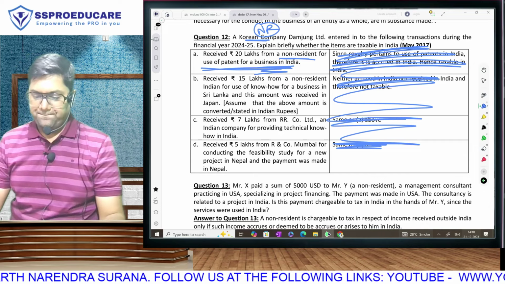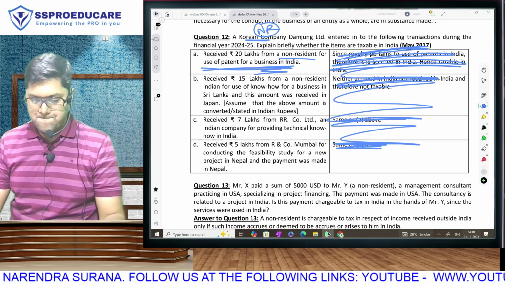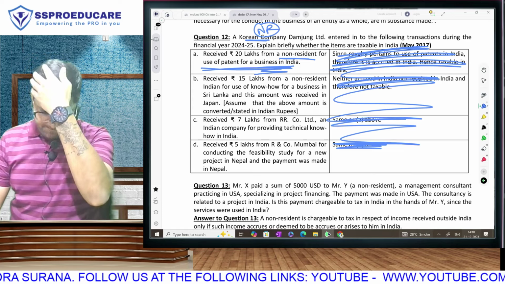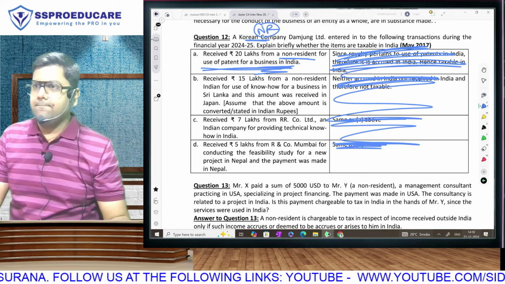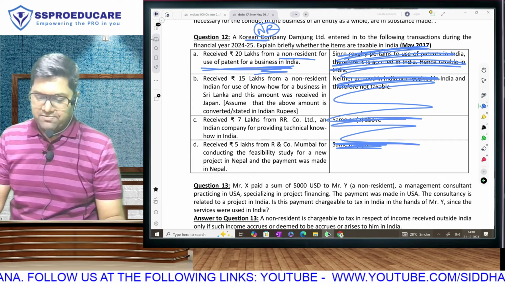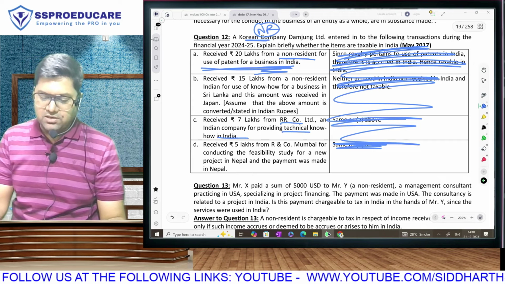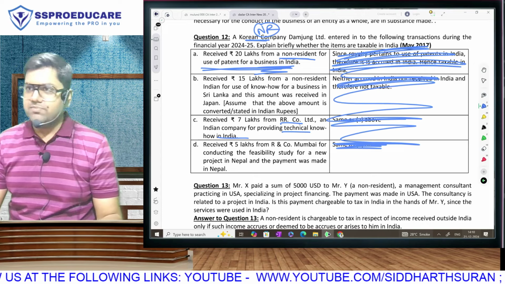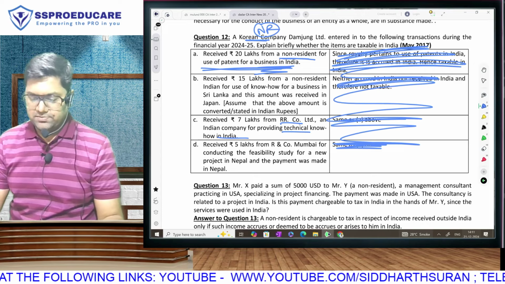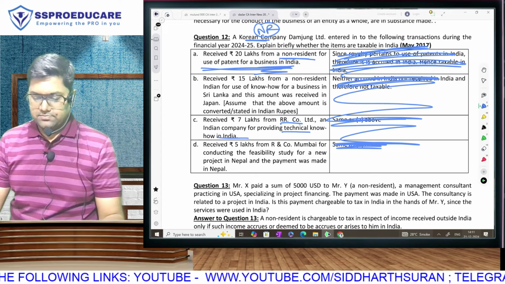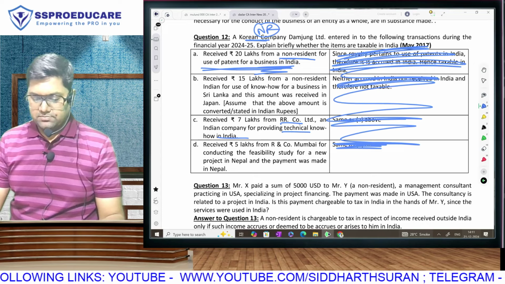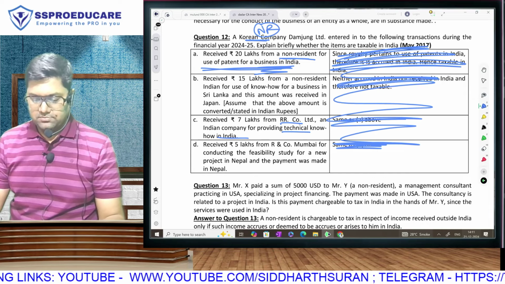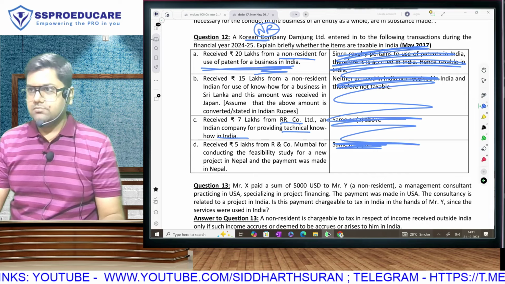Third, received rupees 7 lakhs from RR Company Limited, an Indian company, for providing technical know-how in India. Taxable. Why? Because the payer is resident and using the technical know-how in India. Therefore, Indian income, therefore taxable. And fourth, received rupees 5 lakhs from R and Company, Mumbai, for conducting the feasibility study for a new project in Nepal, and the payment was made in Nepal.